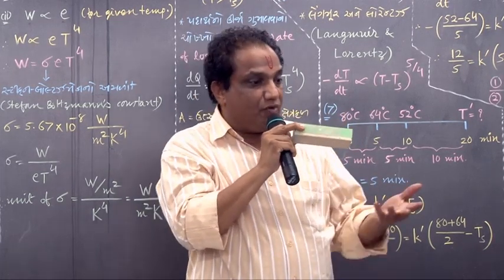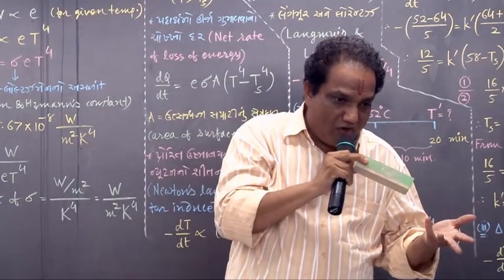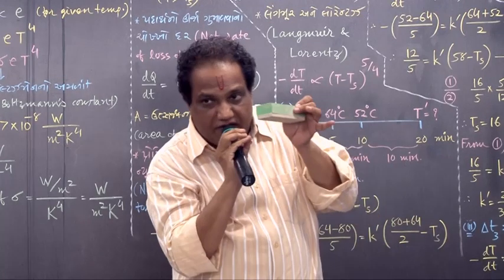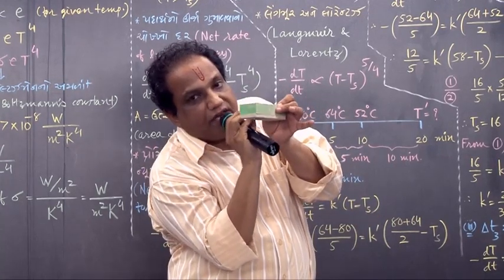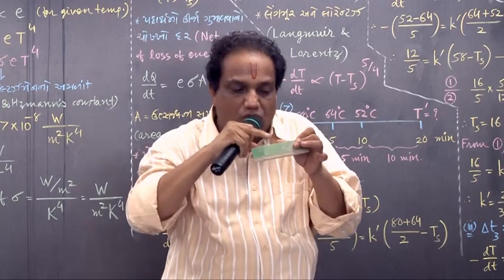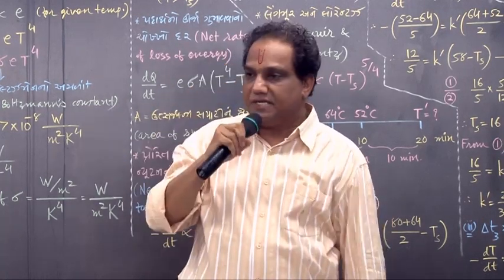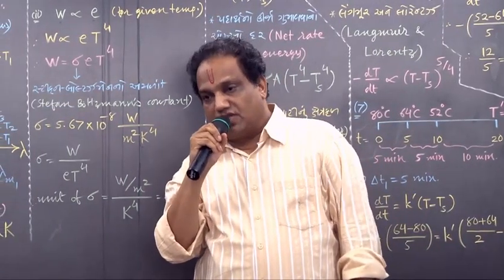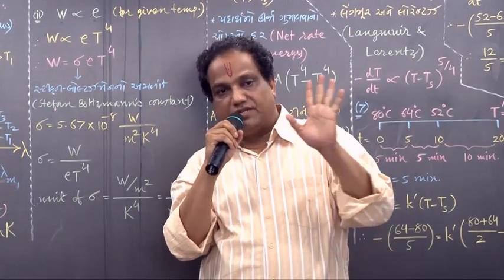That's why we need to define emissivity of a given surface. From the radiant energy incident from within, how much will actually be emitted outside? To determine that, we define this physical quantity called emissivity.